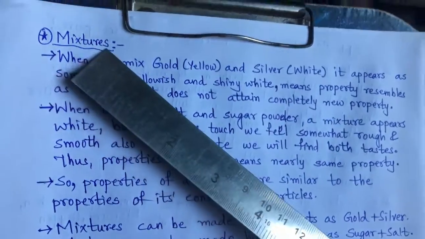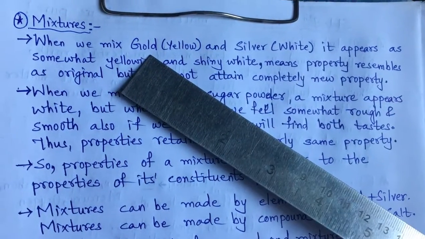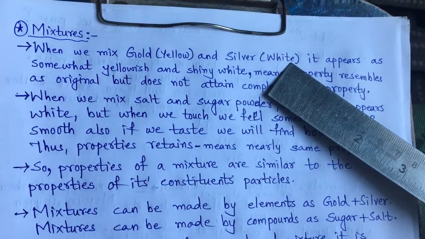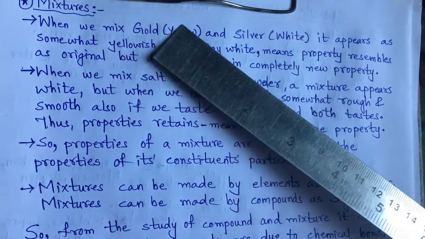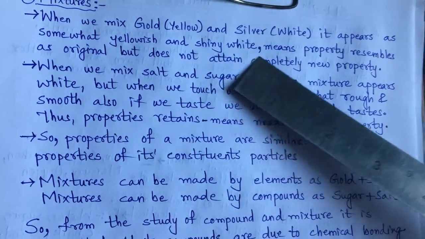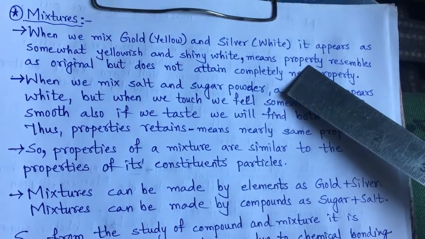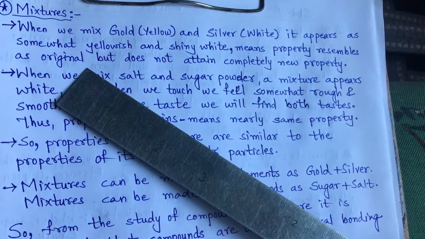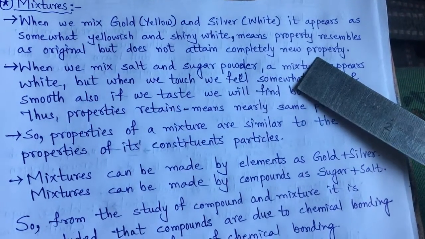Now we'll discuss mixtures. See here, I have given an example. If you take gold, yellow in color, and silver, a shiny white appearance, when they are mixed, you will see that the mixture is not completely yellow or silvery white, but appears yellowish and shiny white. It means the properties of both gold and silver are not completely vanished, but resemble their original properties, right? But they do not attain completely new properties.